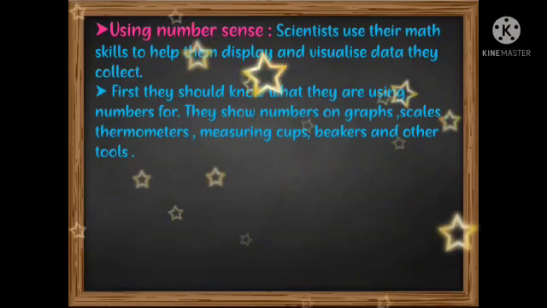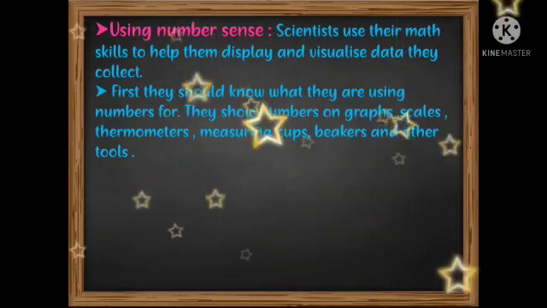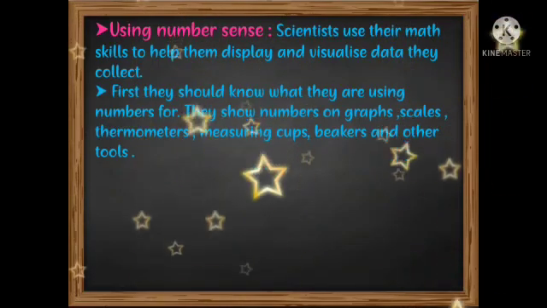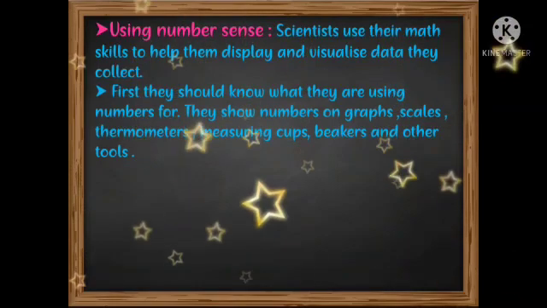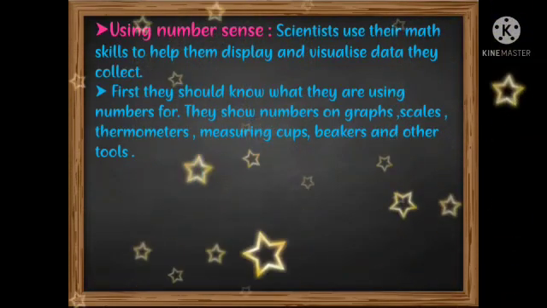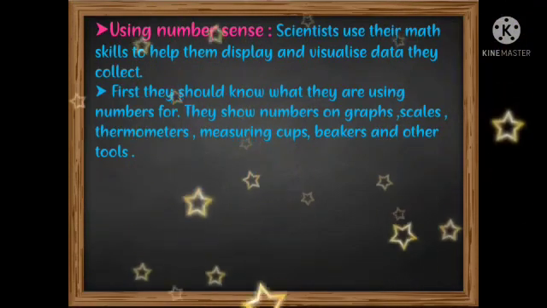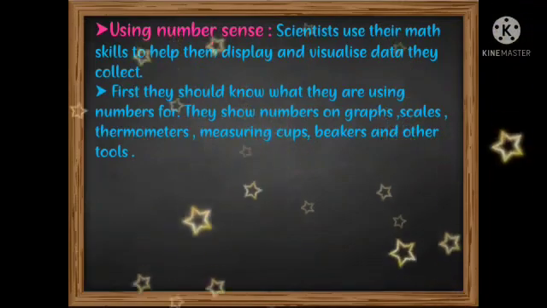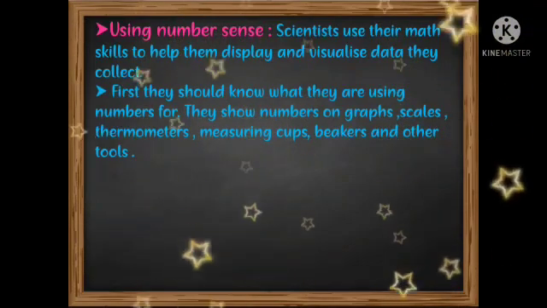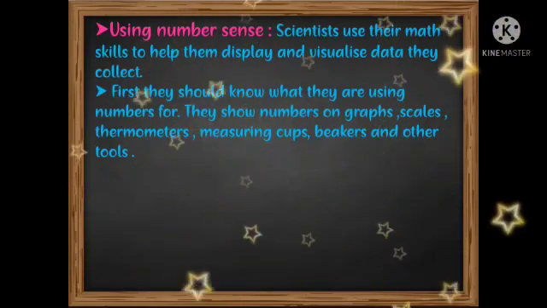They show numbers on graphs, scales, thermometers, measuring cups, beakers and other tools. If they want to find out the percentage of some chemical in a tablet, they need to take a measurement, and for that they use numbers. Scientists use their math skills not only to express their data, but also their skills and talent in the method of investigation.